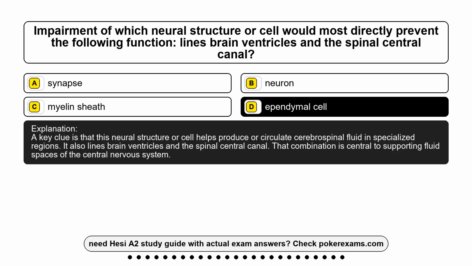A key clue is that this neural structure or cell helps produce or circulate cerebrospinal fluid in specialized regions. It also lines brain ventricles and the spinal central canal. That combination is central to supporting fluid spaces of the central nervous system.